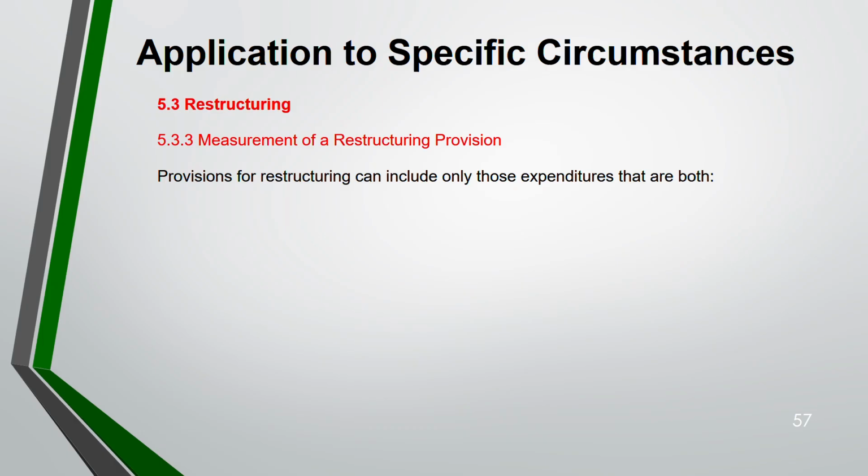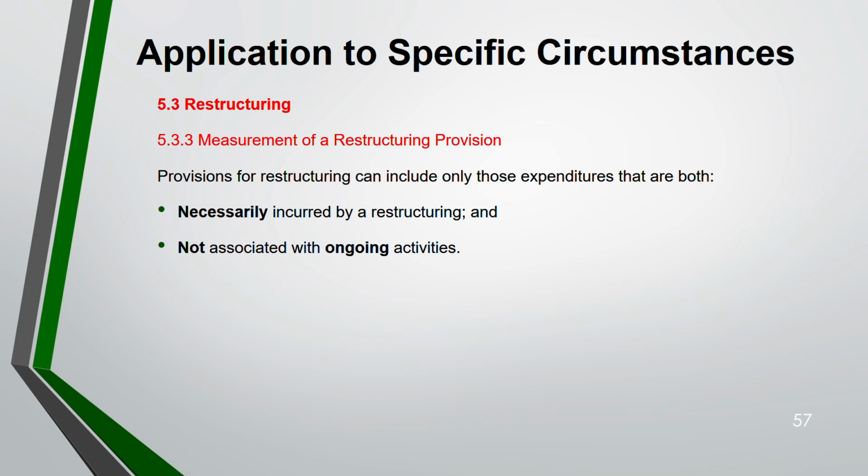So the provision for restructuring can include only those expenditures that are both necessarily incurred by the restructuring. That means if restructuring did not go ahead, you would not have incurred this expenditure, and it is not associated with ongoing activity. They are those activities that are one-off, only incurred for restructuring. They are not normally ongoing activity.